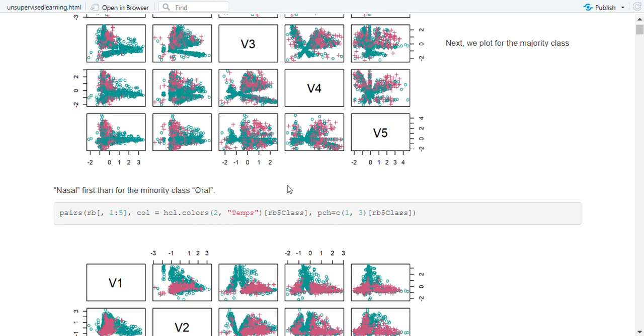RB is the data frame which has the reordered classes with the majority class nasal fetched first. So pairs of RB square bracket, comma, 1 to 5, comma, col equal hcl.colors, 2, since there are two levels in the class column, comma, temps, square bracket RB$class, comma, pch equal c(1, 3), square bracket RB$class.